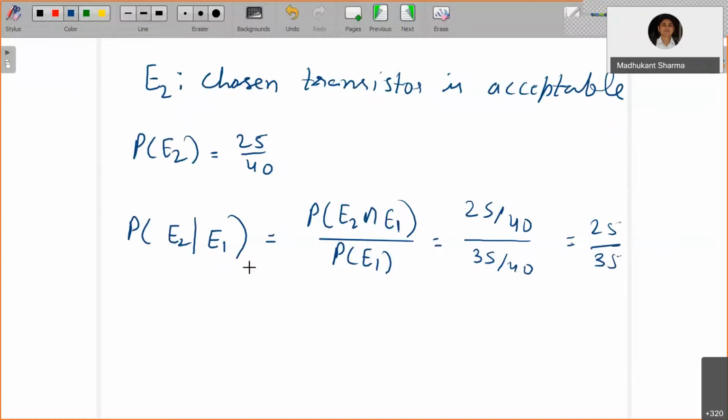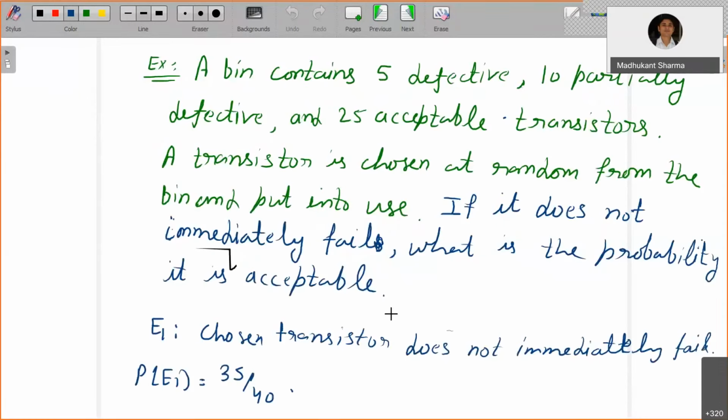So I have tried to model it in terms of conditional probability. You can also look at an alternate way. The question is, if it does not immediately fail, then certainly the 5 defective are not there. So it is certainly going to come out of the 25 plus 10, that is 35. Total 35 transistors are the exhaustive cases, and the favorable cases are the 25 acceptable transistors. So that is going to be 25 by 35. That is the probability that it is acceptable. So instead of modeling it with conditional probability, you can answer in this way as well.